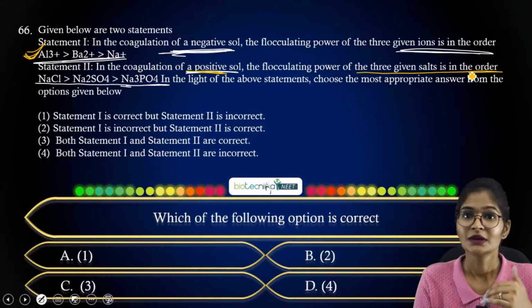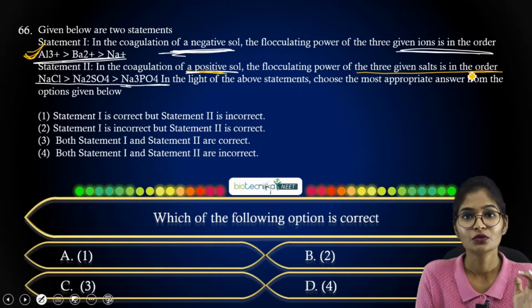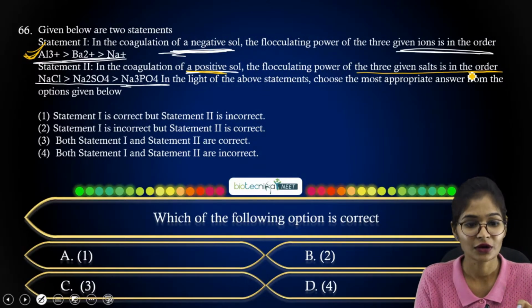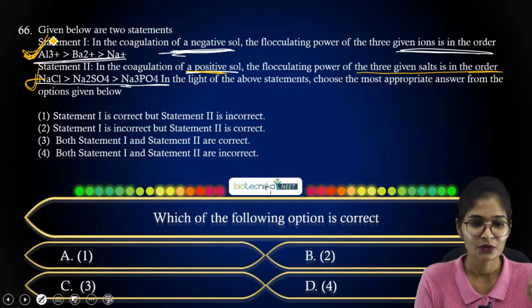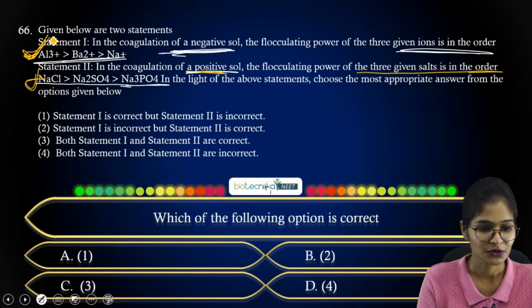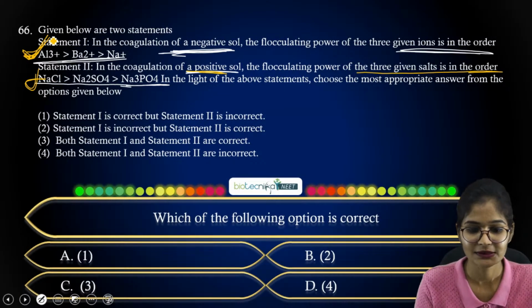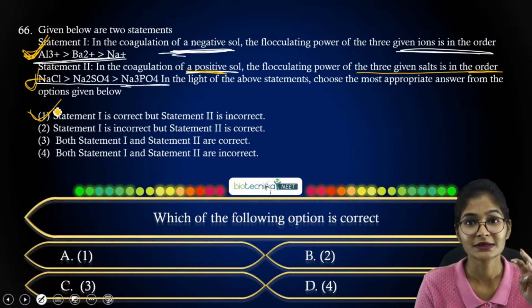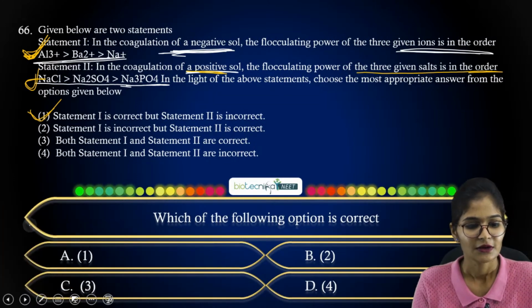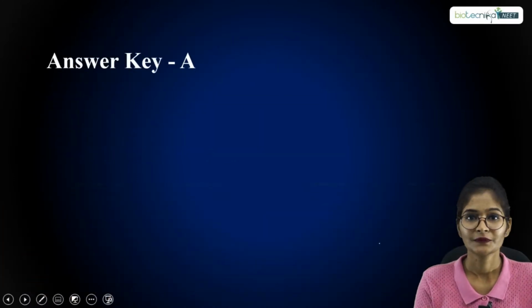Then you could have chosen that statements 1 and 2 both are correct, but they have given the reverse order. Your statement 2 is incorrect here. Only your statement 1 is correct. All right, so this is the answer you have. In which option can you see that statement 1 is correct but statement 2 is incorrect? In option A you can see statement 1 is correct but statement 2 is incorrect, right? So this is the option for your question.